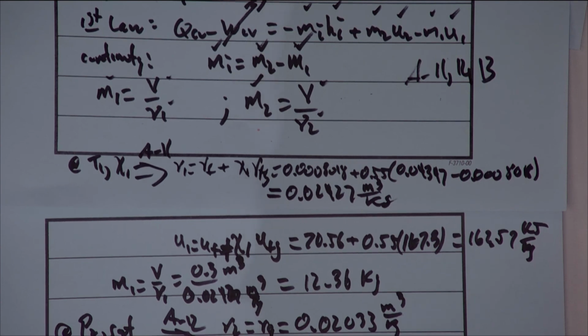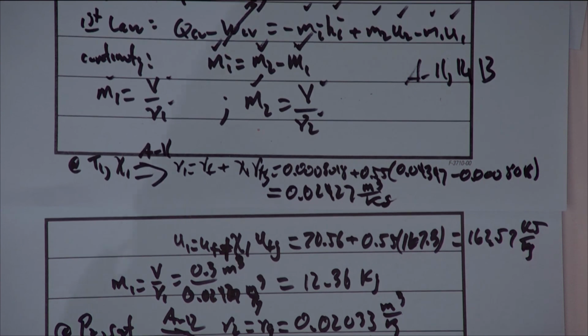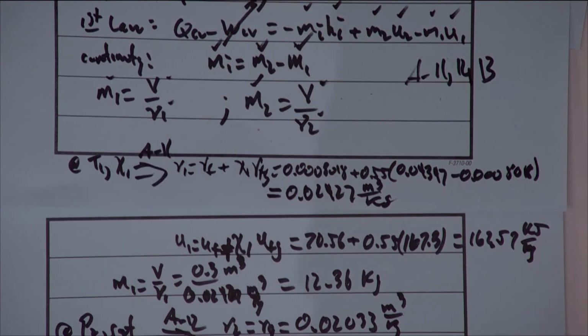And as long as we have the specific volume data, we may as well find the final mass. So 0.3 divided by 0.02033. You can see the units work out properly. We'll get M2 is 14.76 kilograms.